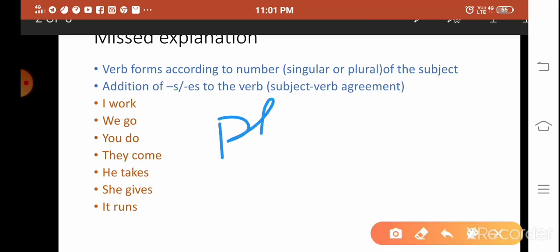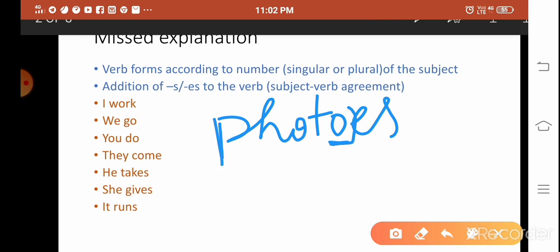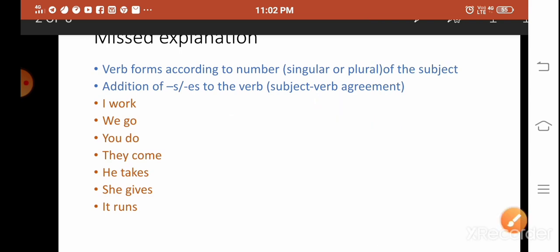Again, photos, you have to add es to that. If the word ends in o, you have to add es. Next, they come, he comes, she comes, it runs.